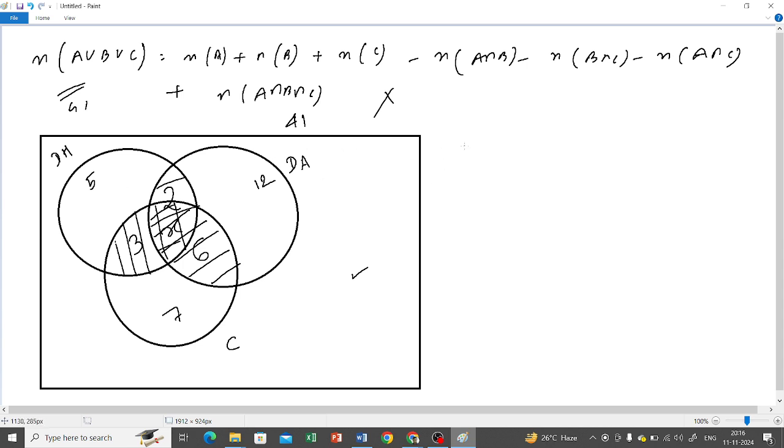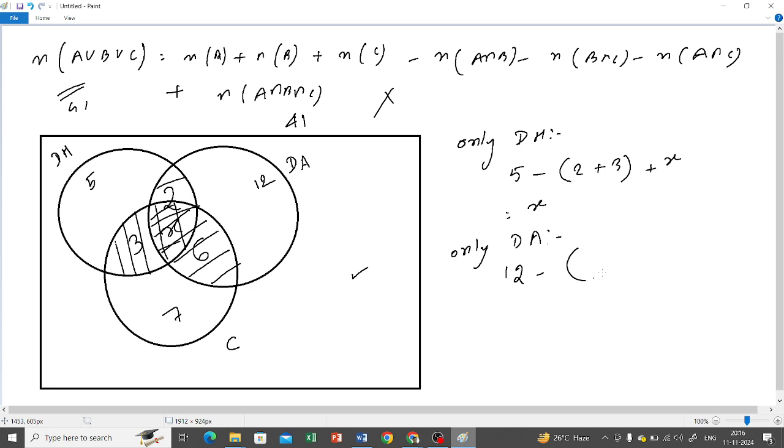Fine, let us see what is only data handling. Only data handling is going to be 5 minus, ঠিক আছে, 2 plus 3, right? So from this entire circle 5, I'm subtracting 2 and 3, but when I'm taking 2 and 3 together, then x is coming twice, so I'll add x once. তাই তো? এই যে 2 এর মধ্যে একবার x ঢুকে আছে, 3 এর মধ্যে একবার x ঢুকে আছে, তাহলে আমি একবার x মাইনাস করে দেব, তাহলে কত আসছে x।